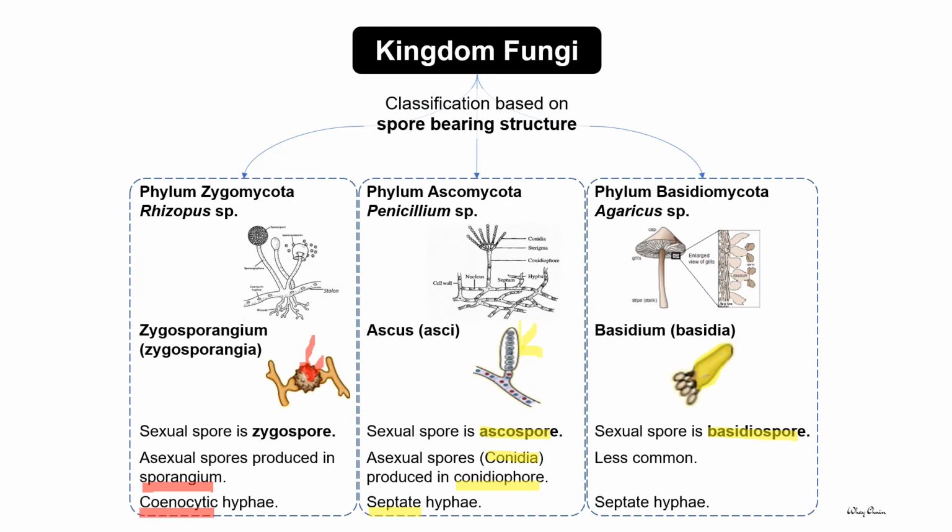So this is the basidium with a few basidiospores. For Agaricus species, or the phylum Basidiomycota, asexual spores are less common, and they have similar hyphae to the Ascomycota, which is septate hyphae. All the names of phyla under Kingdom Fungi end with mycota.